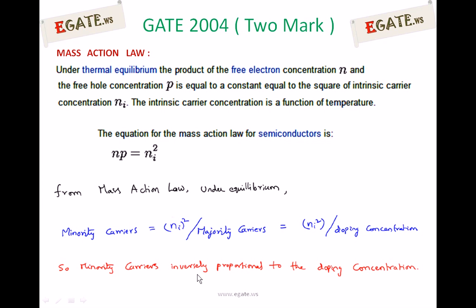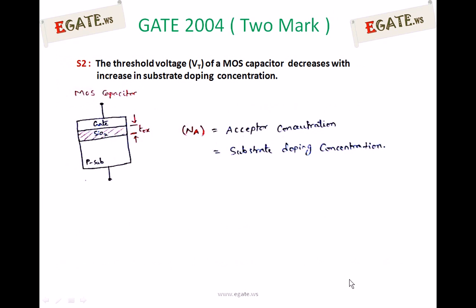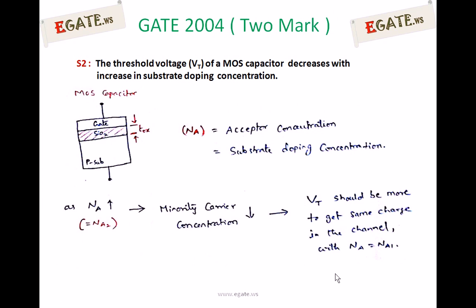So minority carriers are inversely proportional to doping concentration. If you increase the doping concentration, minority carriers reduce. Whenever minority carriers reduce, to create the channel of the previous charge we have to apply more voltage. Because the minority carriers are fewer, you must apply more voltage to attract them towards the gate side. So you must apply more threshold voltage than before.